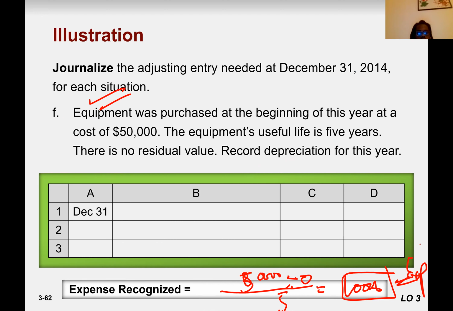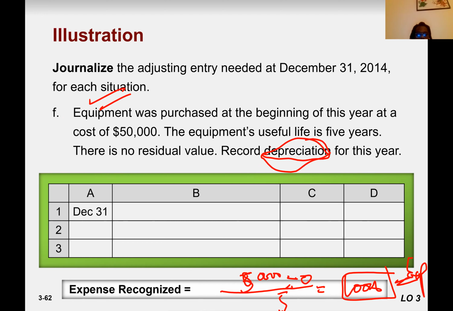So depreciation is our expense. Expense increase, debit. So depreciation expense to, for this specific depreciation, we create a contra account, that is accumulated depreciation, which is the opposite.